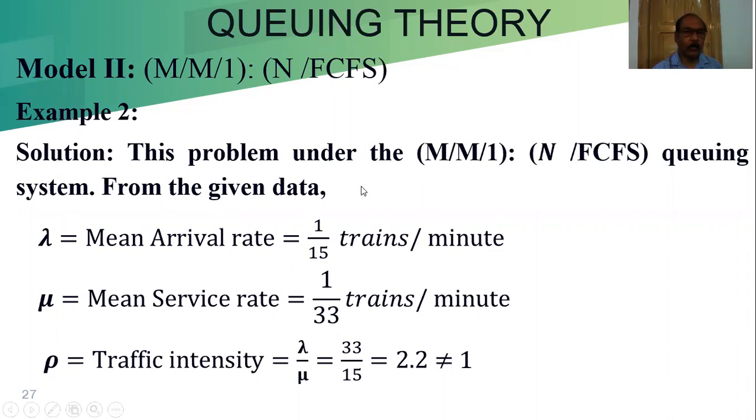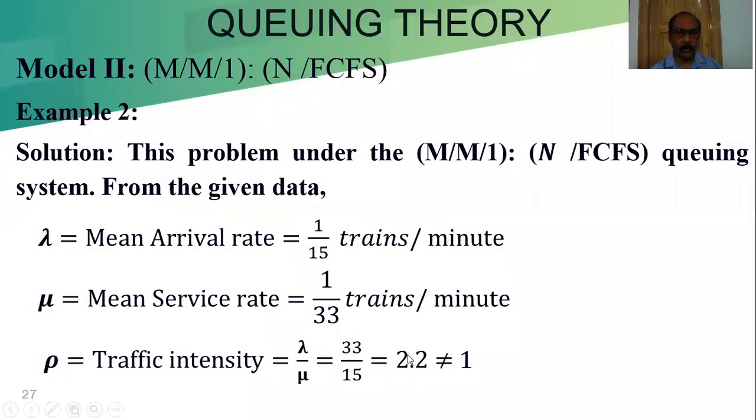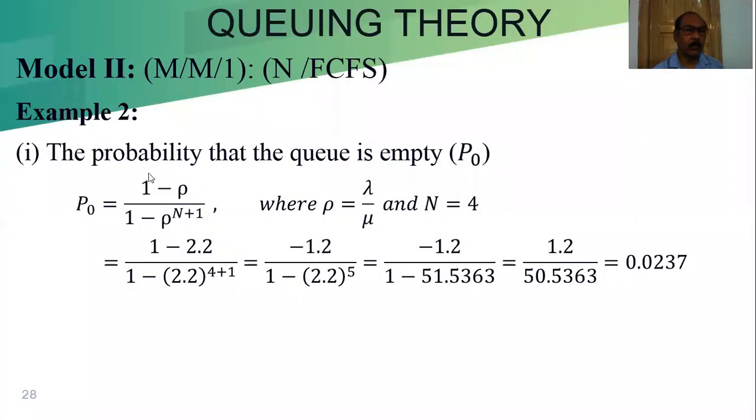Now we can move to calculate according to the question. The probability that the queue is empty means we have to calculate the P0. We know the formula of P0 because here rho is not equal to 1. What is the value of rho? Rho is 2.2, which is not equal to 1. So we can use this formula: 1 minus rho by 1 minus rho to the power N plus 1.